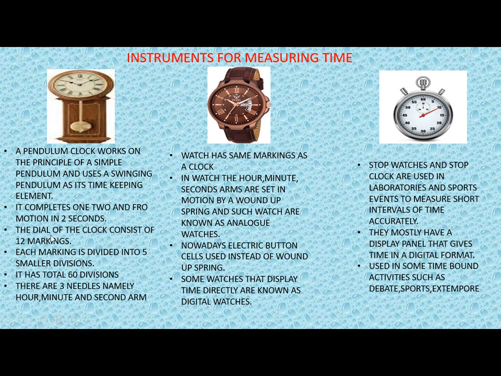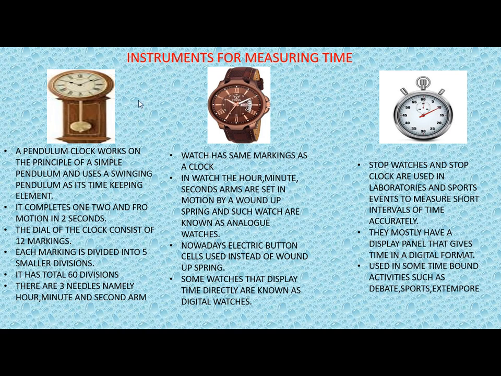The dial of the clock consists of 12 markings. You must have seen that it consists of 12 markings. Then each marking is divided into 5 smaller divisions. We know that these 12 markings on the clock have smaller 5 divisions which consist of minutes. So it has a total of 60 divisions, that is 12 into 5, which is equal to 60. And there are 3 needles, namely the hour, minute and second arm. So each clock has 3 needles, that is for hour, minute and second arm.